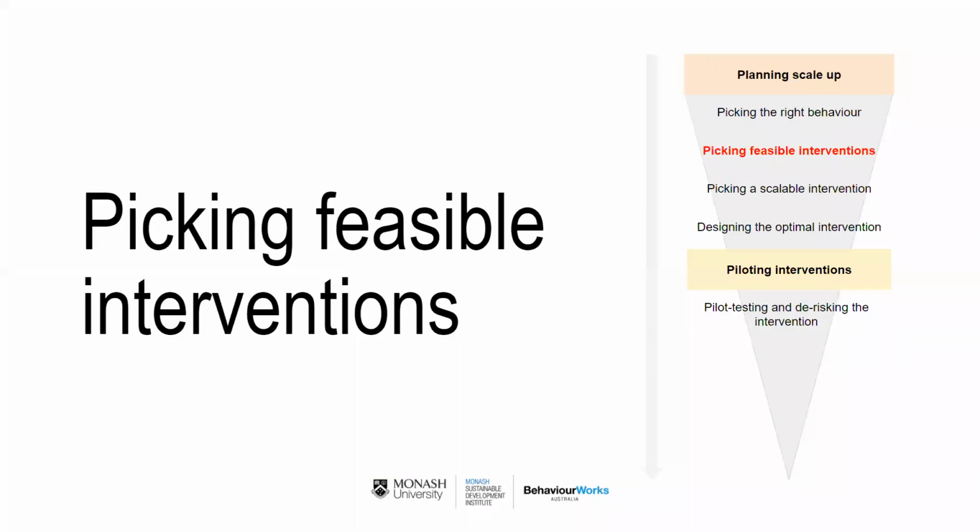Suzimichi memorably describes a typical approach to selecting an intervention for testing as employing the ISLIGAP method. That is, it seemed like a good idea at the time. Despite specifying the problem and identifying a priority behavior to target, it's common for researchers and practitioners alike to select an intervention on the basis of familiarity or what's politically expedient or cheap, without considering how these characteristics may trade off against each other.